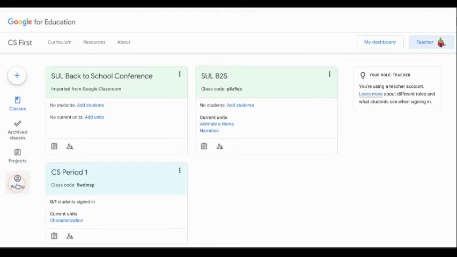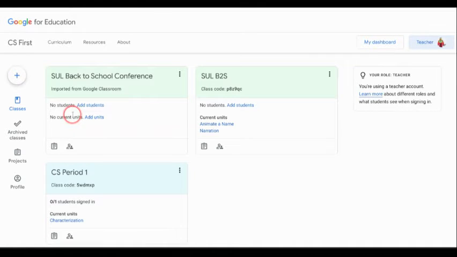Now, when you import the class from Google Classroom, students still need to accept that pending invite. So they need to accept that pending invite. They need to join your class, and they'll be prompted with this message. There's also instructions that you can share to your Google Classroom as well for students to be able to join your class. And you will see that when I go into the student view.